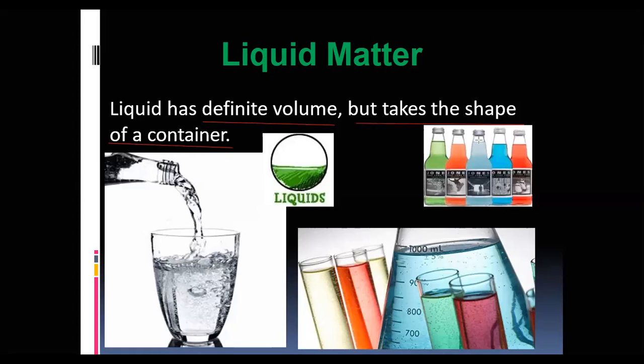Volume and shape both fixed. That is solid. Volume is fixed. Shape is not fixed. That is liquid. Okay. Now then